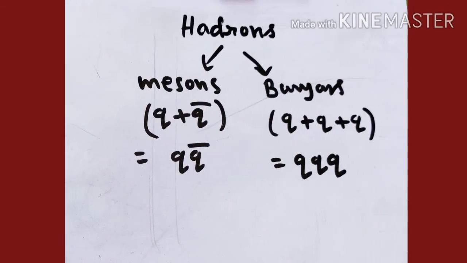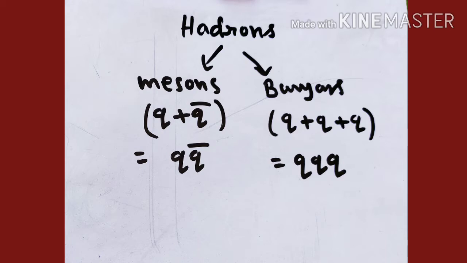Hello friends, in the last two videos we have seen elementary particles. In this video we will see composite particles. Now composite particles are called hadrons. There are two kinds of hadrons: one is the mesons and one are the baryons. Now mesons are the composite particles of two quarks and baryons are the composite particles of three quarks.